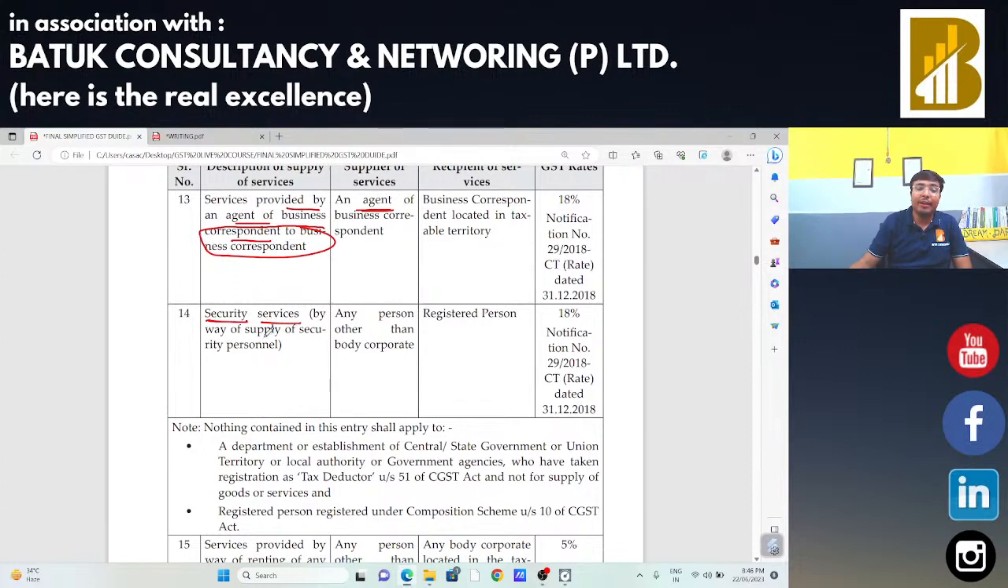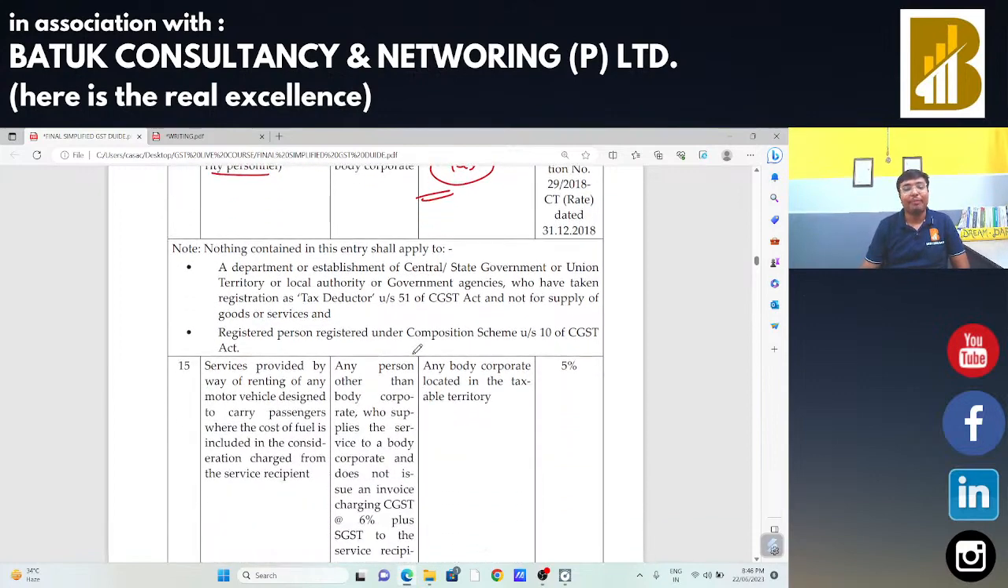Security services by way of supply of security personnel. If any security agency is going to provide the security services to any company, any registered person, in that case, that registered person will be liable to make the payment of taxes. That security company is not going to make the payment of taxes. That is what is the importance.